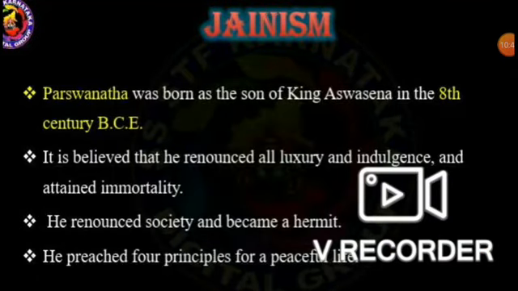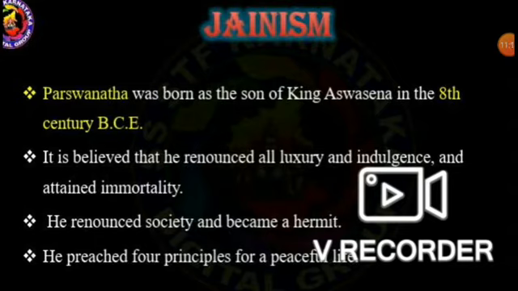Parshvanatha was born as the son of King Ashwasena in the 8th century before Common Era. It is believed that he renounced luxury and indulgence and attained immortality.